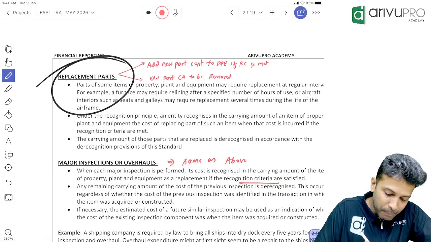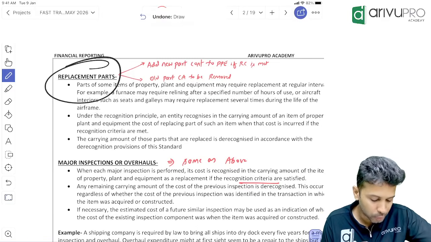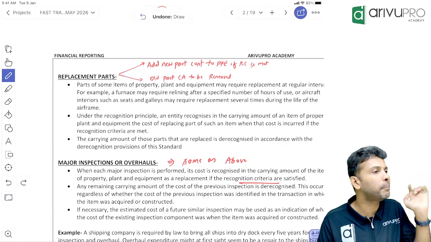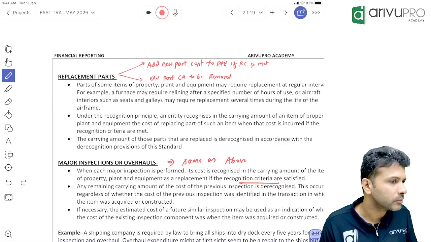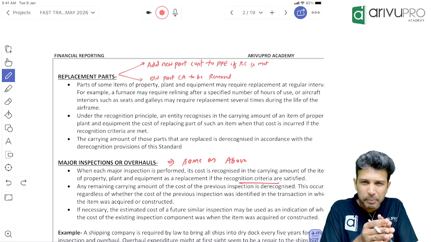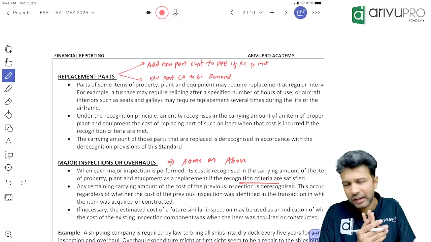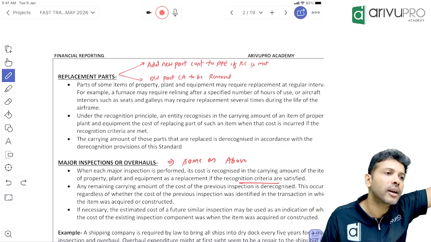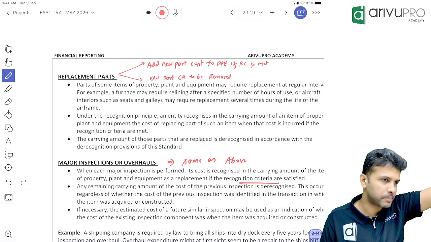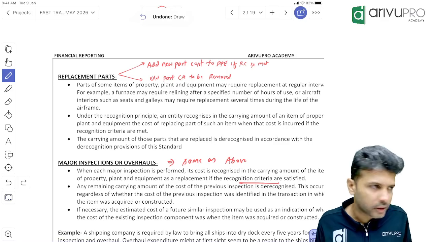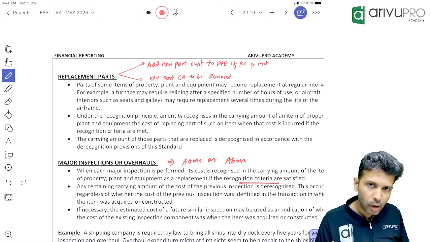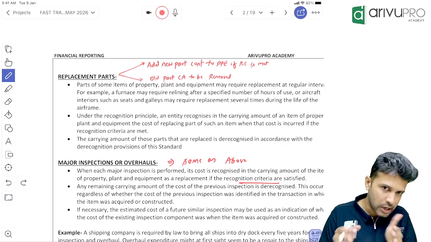Next, replacement part. People, this could have a numerical significance. In fact, it is tested also. We have one question. I'll tell you what this is. The name itself is saying replacement part. That means one part of the PP we are replacing. Maybe that particular part is not working, or due to whatever reasons, the old part we are removing and inserting a new part. Are we replacing the whole PP or just one part? Just a part. So if you buy a new part, what should we do? That new part's cost, will you transfer it to SPL or will you capitalize? That's the concept we are trying to understand.